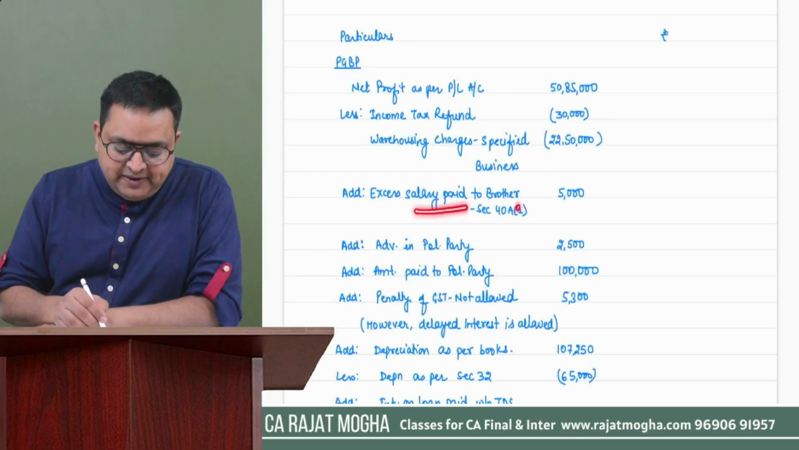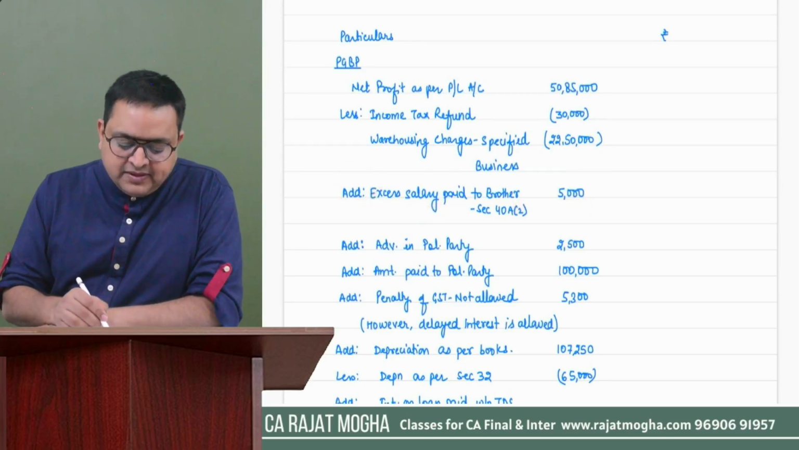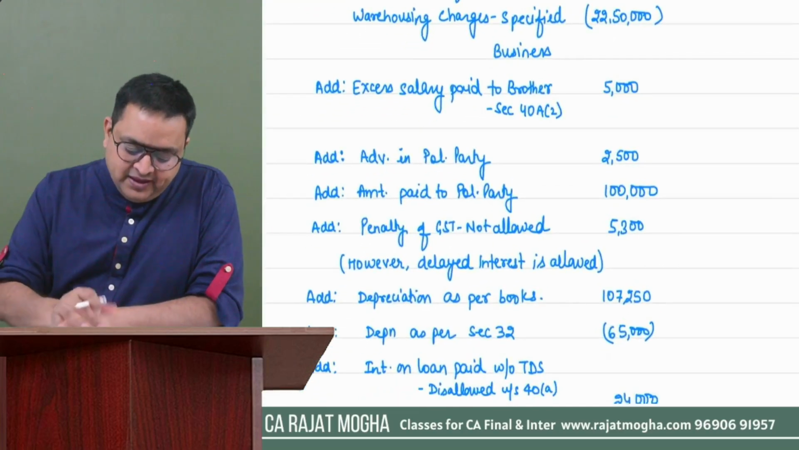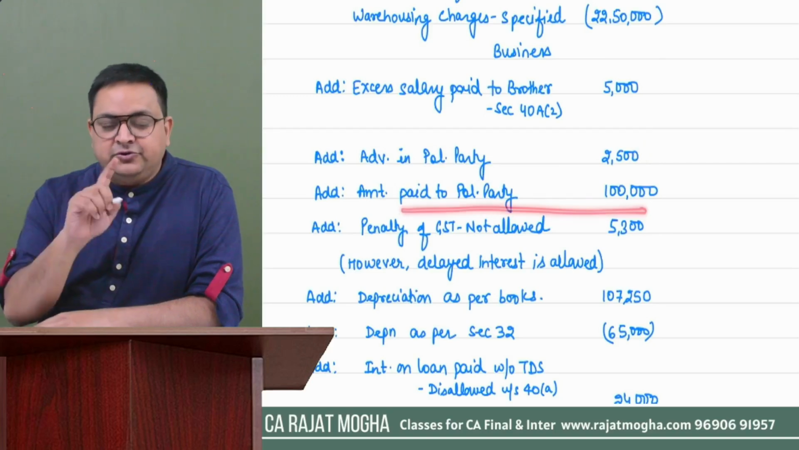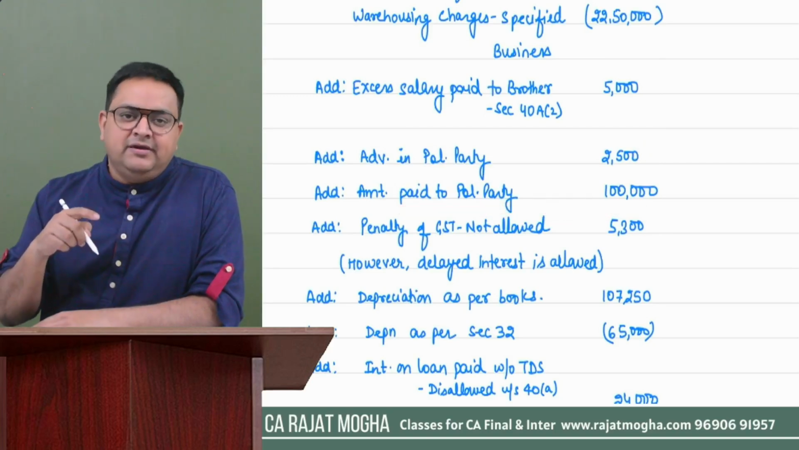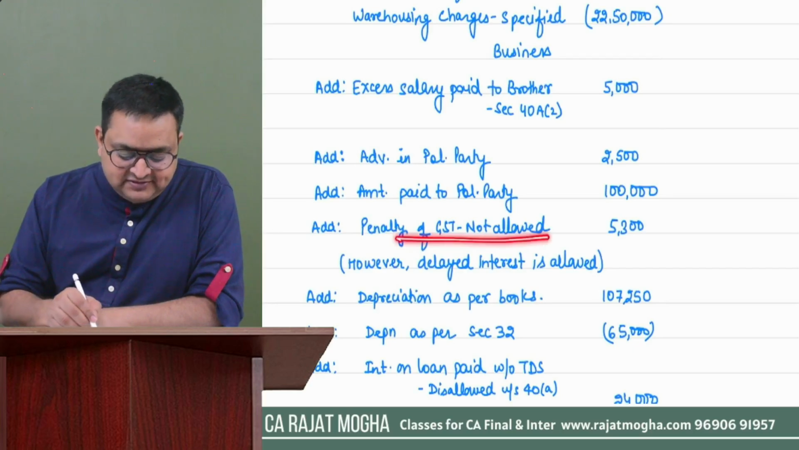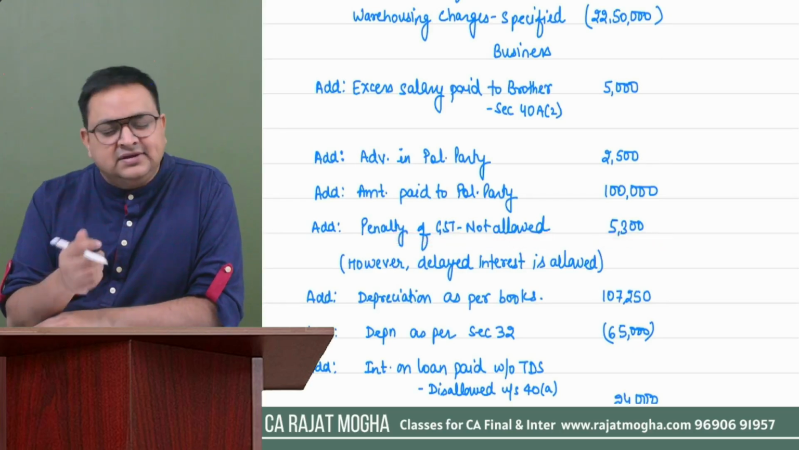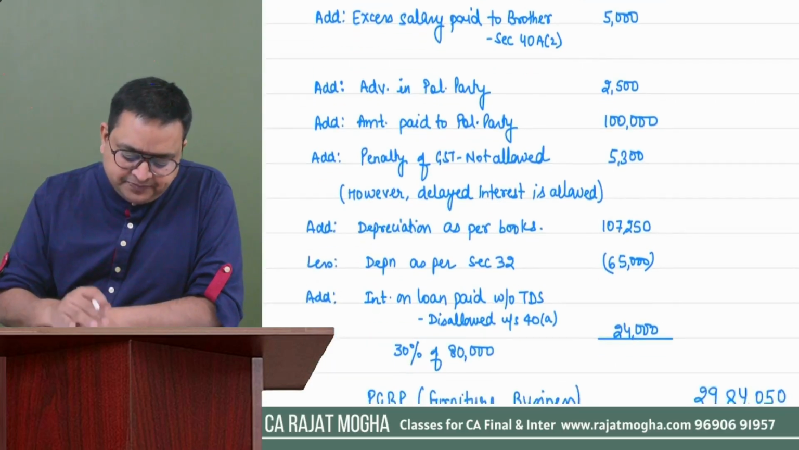Then excess salary paid to the brother, you have to add it back. Please add it back over here, and if you know the section number, please mention that yes, this is 40A(2). Advertisement in a political party is not allowed. Contribution to a political party is also not allowed, but yes, we will be giving 80GGC deduction. Penalty for GST is not allowed, that is the reason we have added it back. But the late interest is allowed, so there is no problem about the late interest.